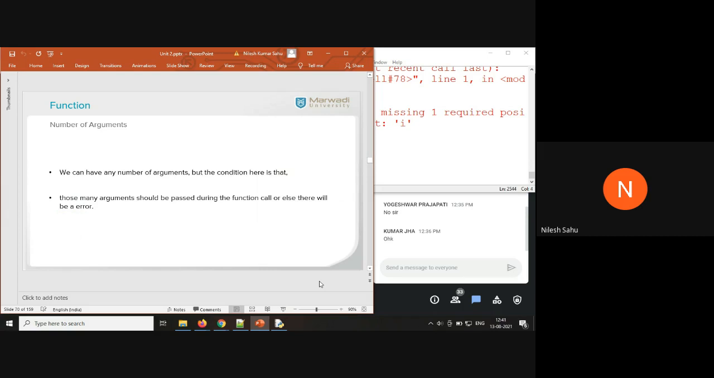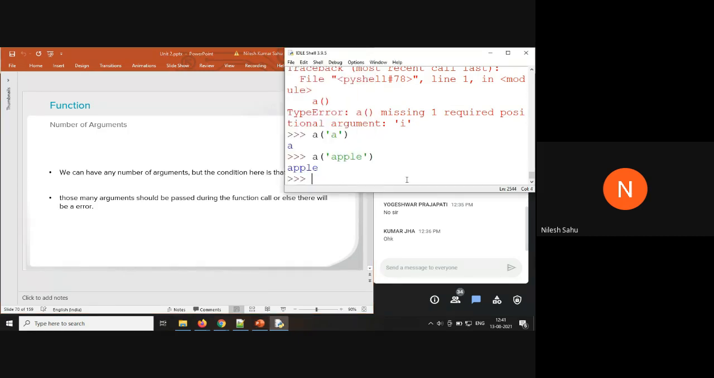Now when you talk about a function, we can pass some information to a function. While passing the information, those are known as arguments. Now how many arguments have to be passed? We can have any number of arguments in the function definition, but the condition is that we need to pass that many arguments while calling the function.